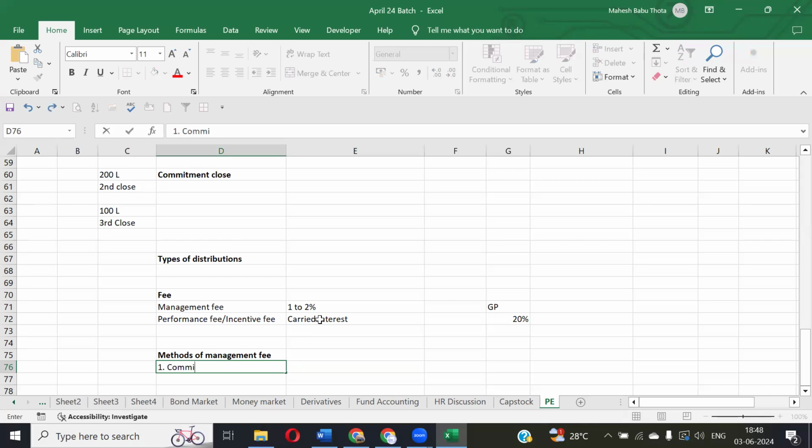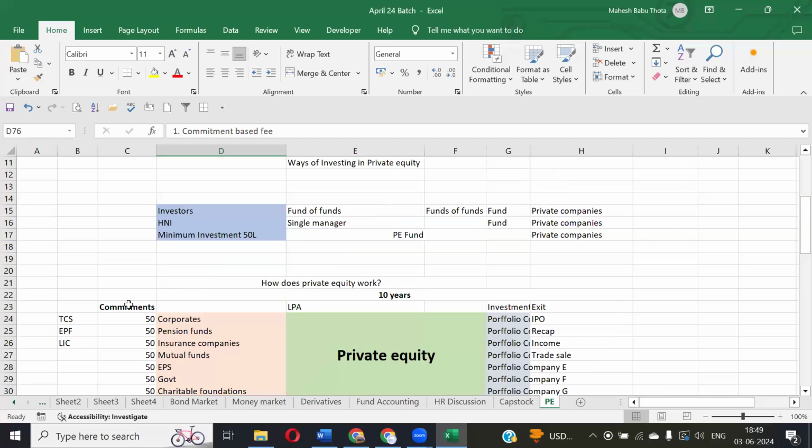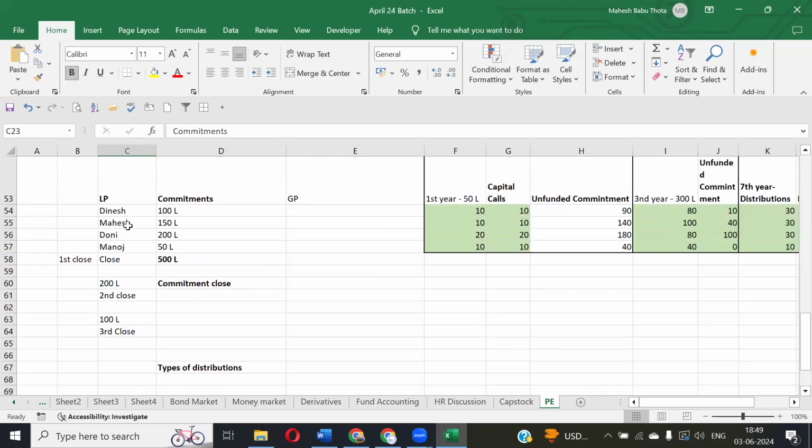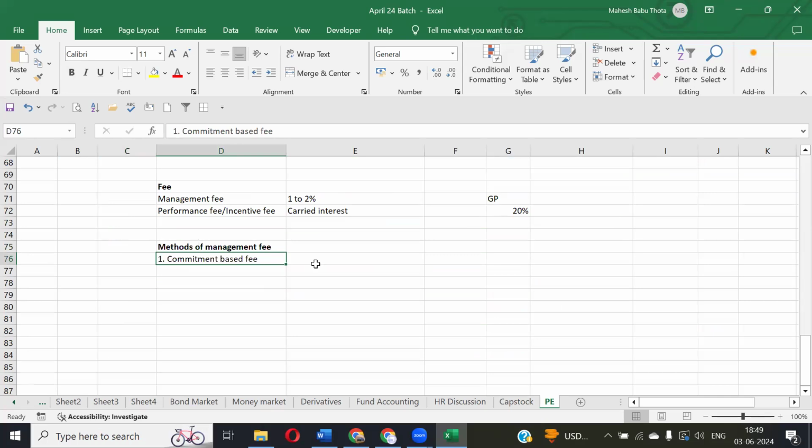We understood what is the commitment, right? What is the commitment? In private equity and hedge funds, we discussed this already. The limited partner will give an agreement, will agree to contribute some amount of capital to the fund. That is called commitment. So based on that commitment, this management fee will be charged.